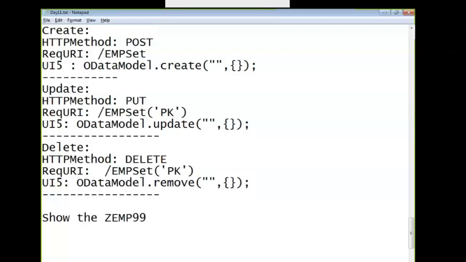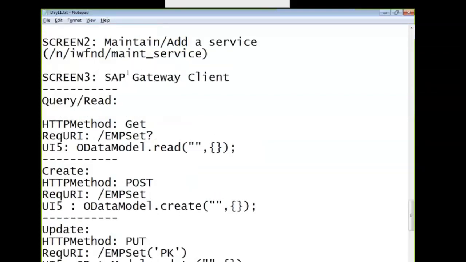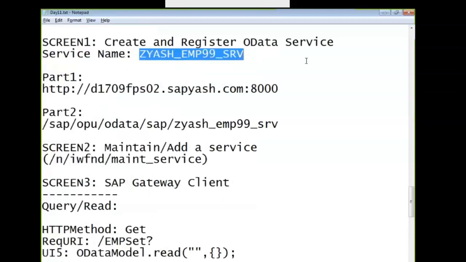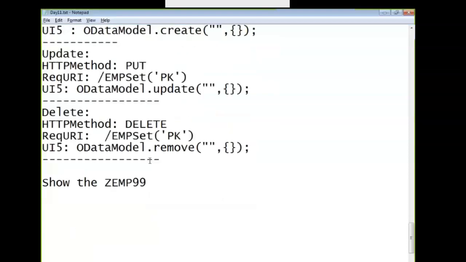Now everything is ready. The service is ready. We have to consume this service in the web IDE, showing ZEMP99 by consuming this service. We'll see the CRUD operations on that. We'll try to consume the service. It takes 2 minutes. The system is already configured in the web IDE, so once you get the user, you can work with it or create your own OData services.